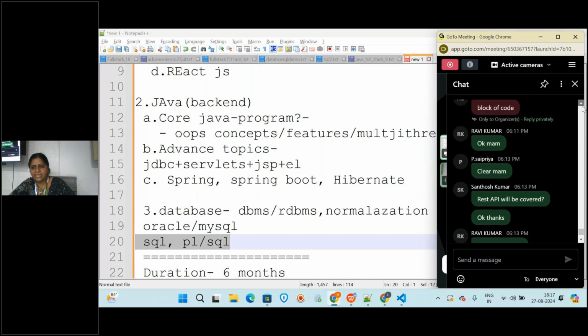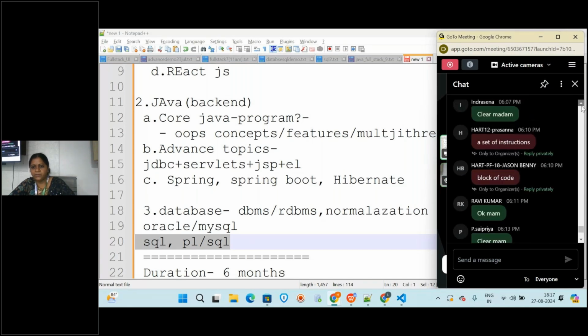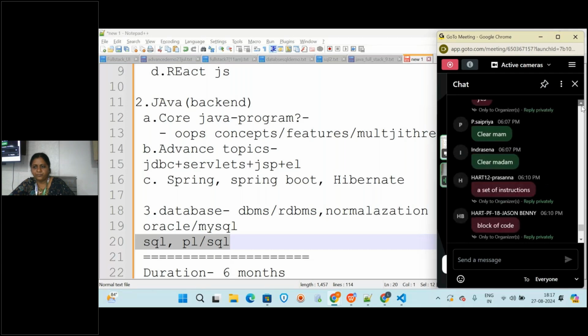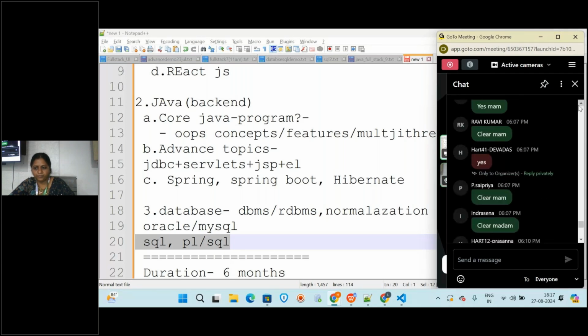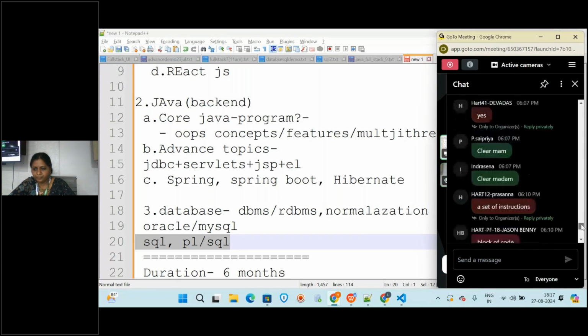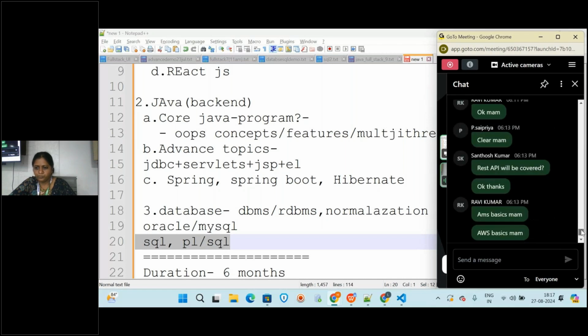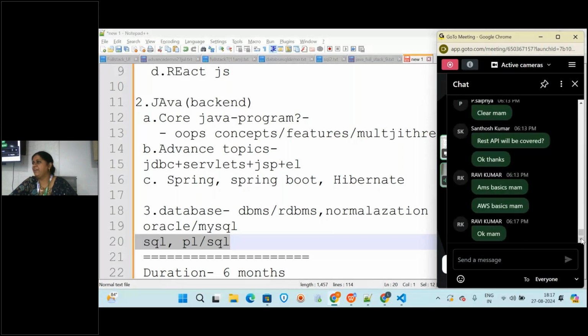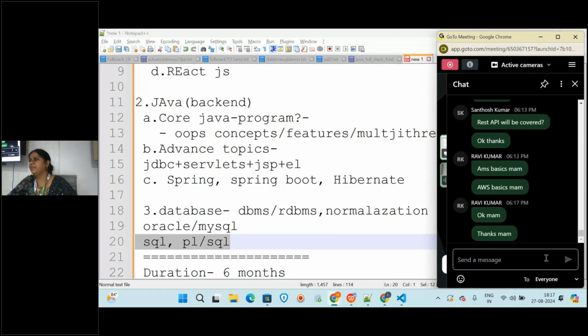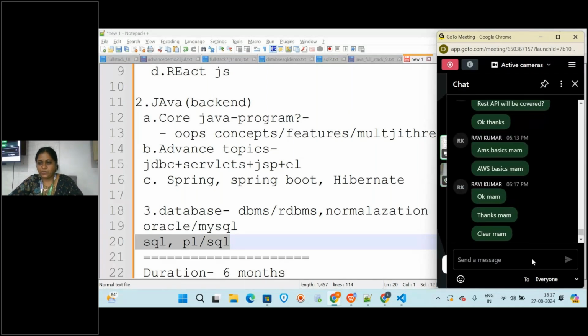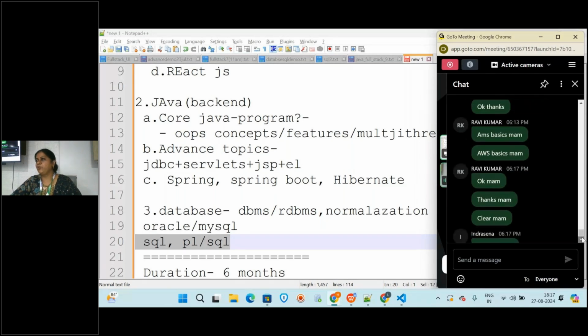Any more questions I have missed? Okay. So am I very fast or you understood everything? Is it clear everyone? Yes? Okay, everyone answer it. Okay, good. So this is about the complete full stack program.